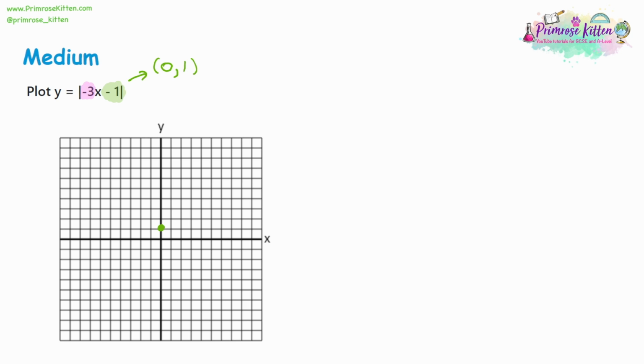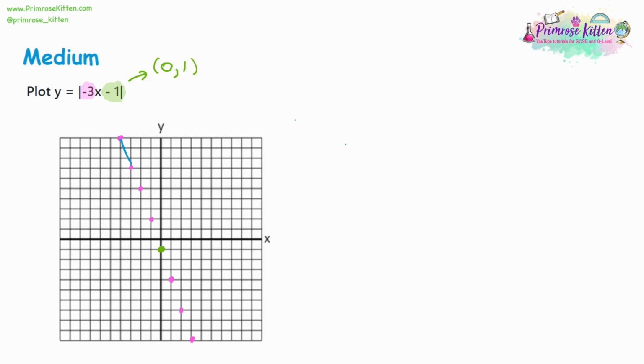I think what I'll do here is I will start off plotting the original line. So we will plot -1. If our gradient is -3, it means that every time we go 1 to the right, we're going 3 down. There's going to be a pattern like this, and in the opposite direction as well. Every time we move once, we actually move 3 times in the other direction. So just looking at the gradient and the intercept, this is the line, -3x minus 1.